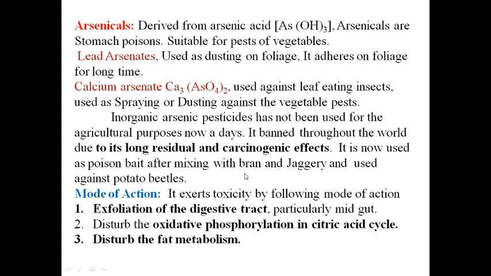One mixture is created. That mixture contains bran and jaggery. Jaggery means gur. And this material is used against the potato beetle. This material is kept into dishes and the insects come, and when they eat this poisonous bait, they get killed.